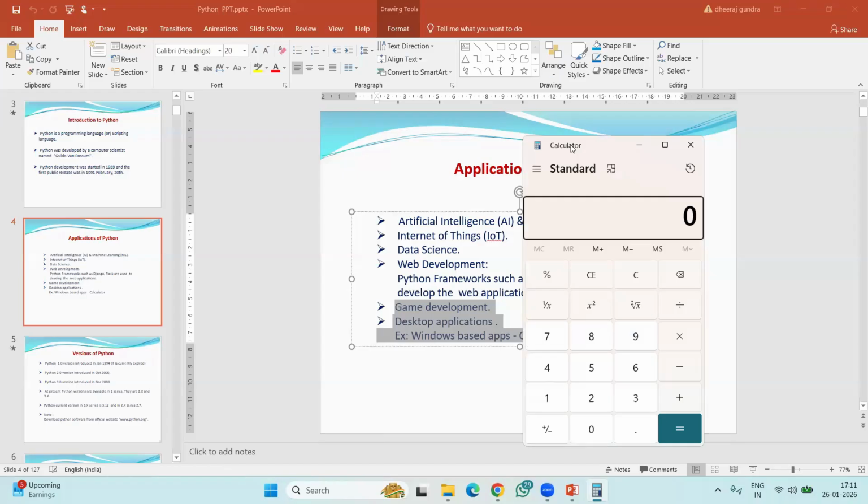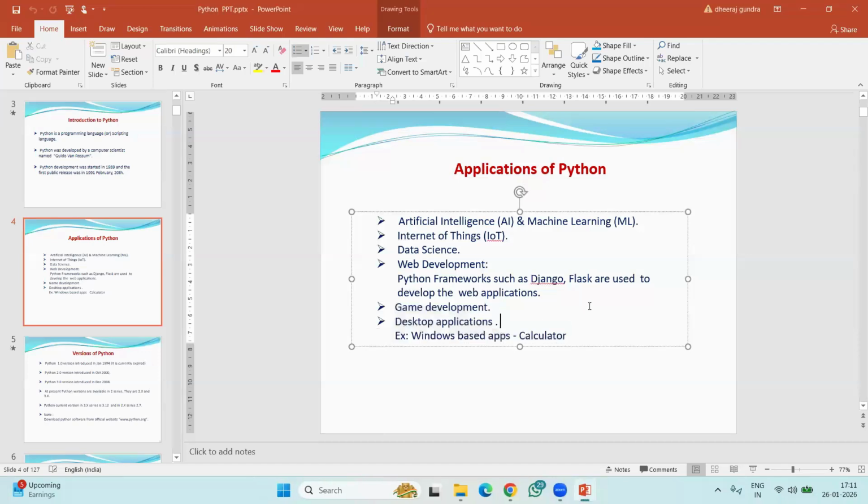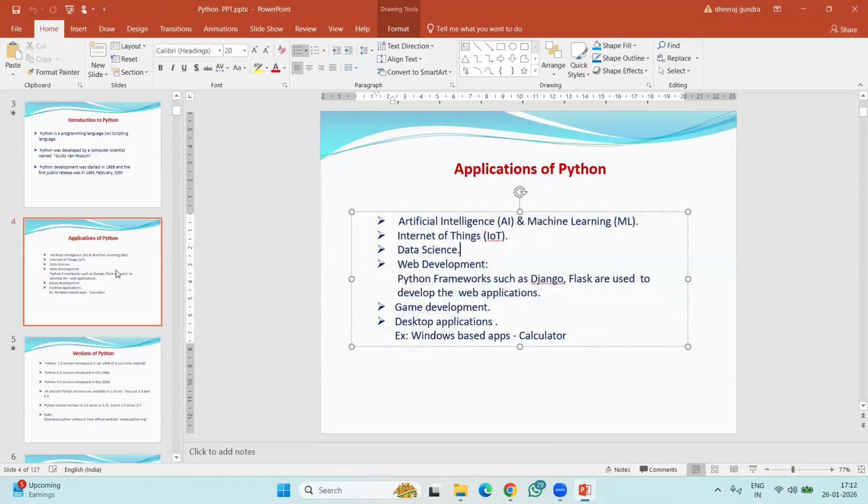We can design them, but for this, we have to learn some separate or specific libraries. Then only we can design this. Python also supports designing different apps, which we have to understand. These are the applications, and more applications are given in the demo session also. There are not only these applications, there are so many. In the demo session, I gave many points. You can note those points also.